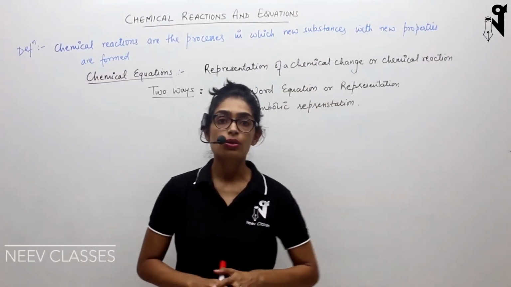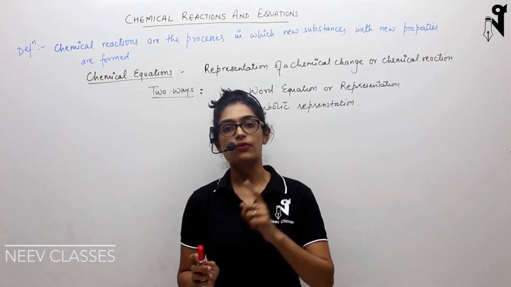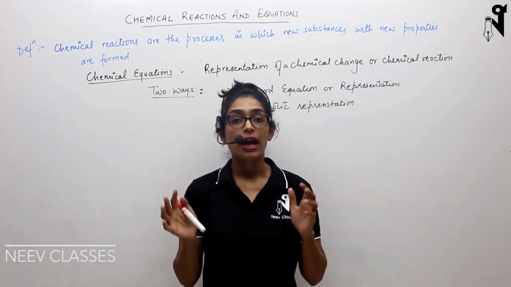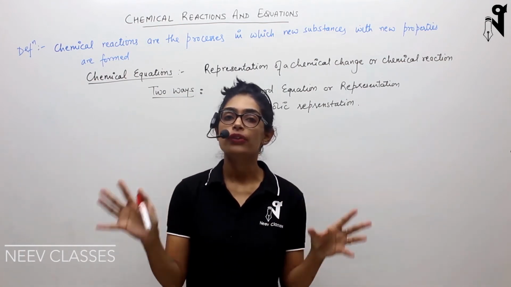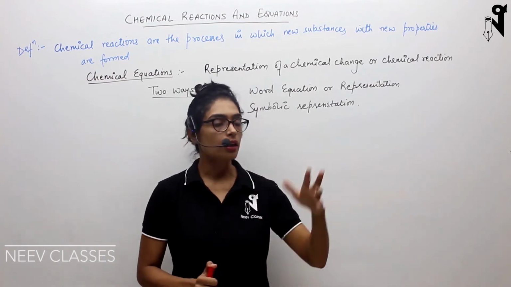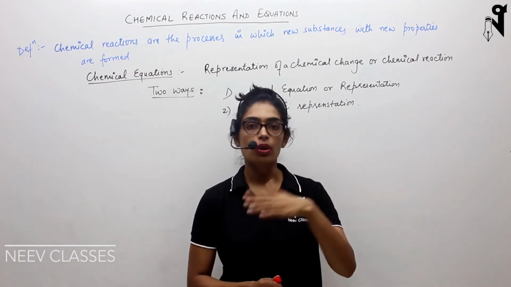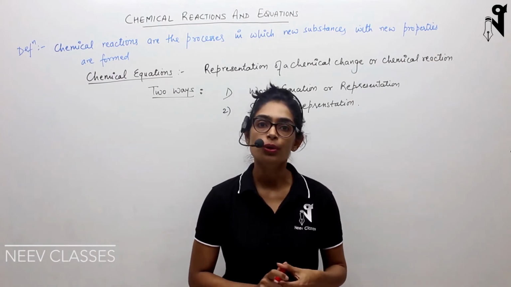So till now, we have understood what is chemical reaction, what is chemical change, what is physical change. We have seen some examples of chemical change as well as physical change. And we have got a small idea of the representation of chemical reaction on paper, and that is called a chemical equation. Though I started chemical equation in between, and then I left, and I jumped on the physical change. So now we'll do the chemical equation in much more detail.